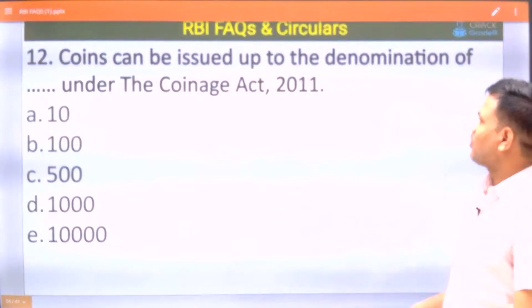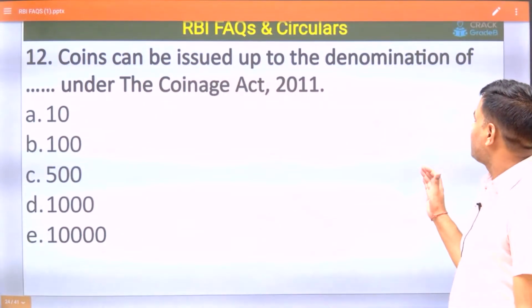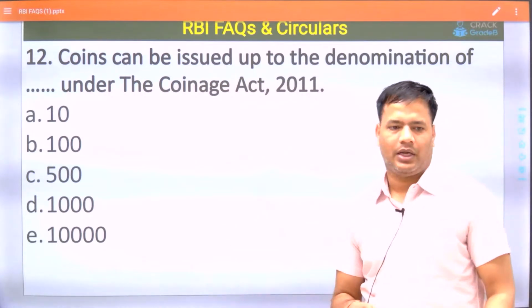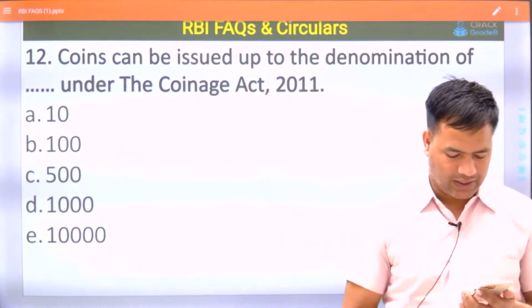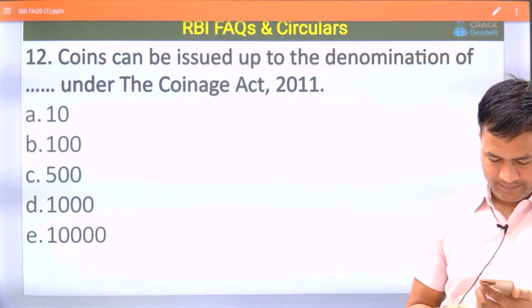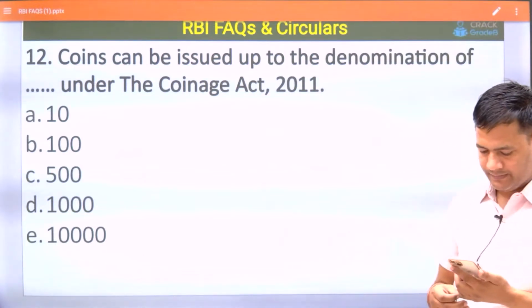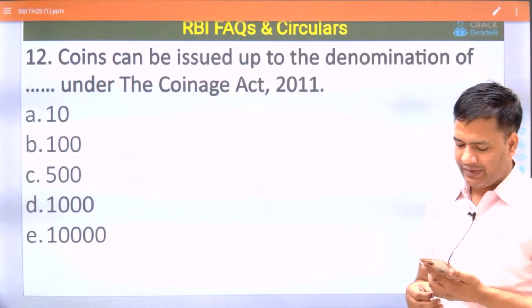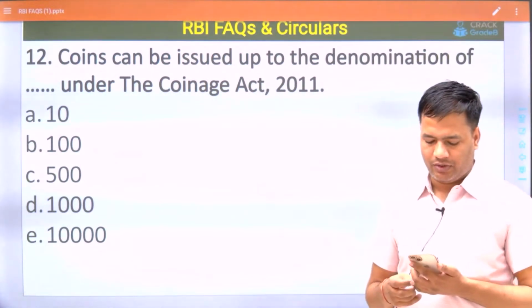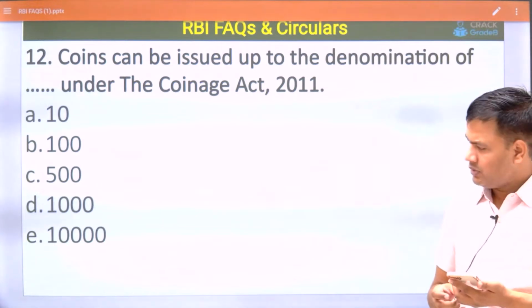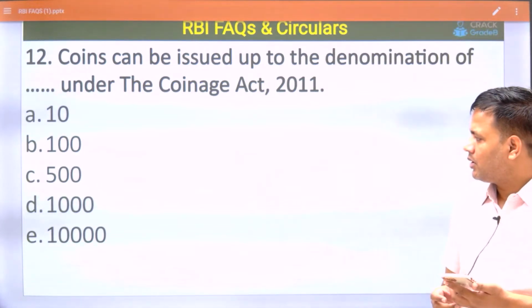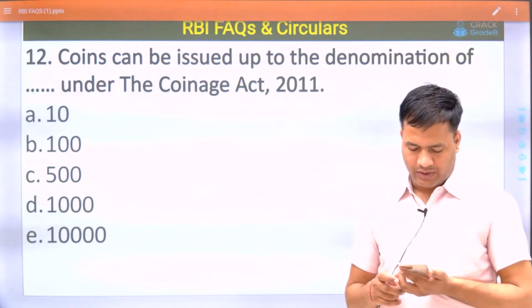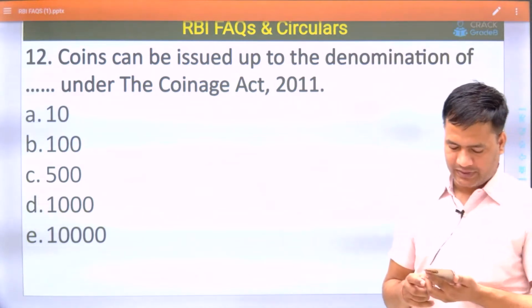Next question. Coins can be issued up to the denomination of what? 10,000 is not the right answer.